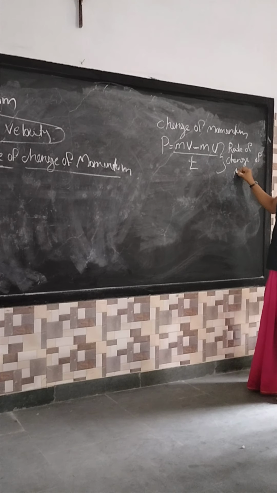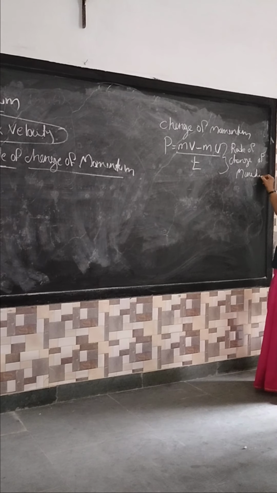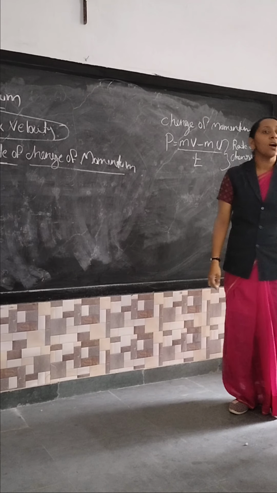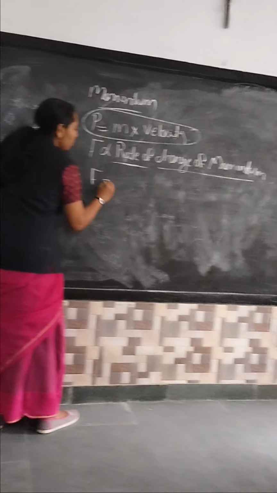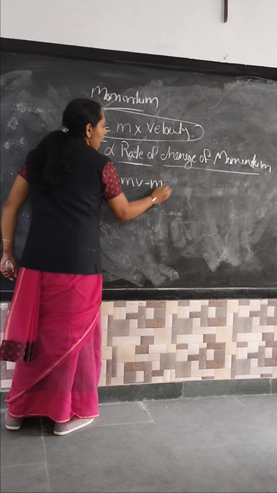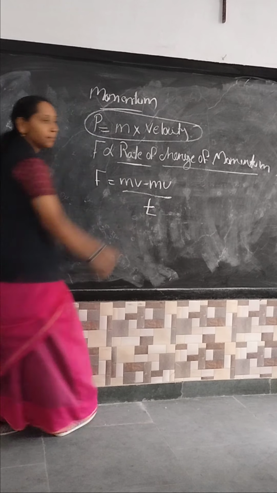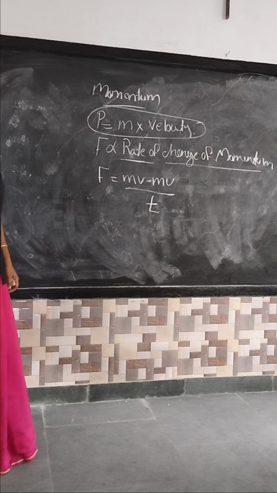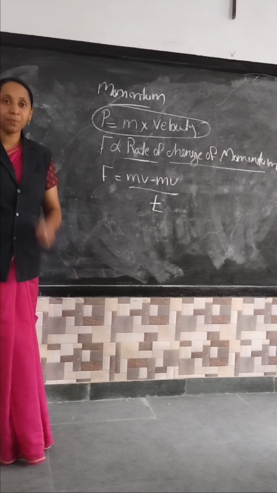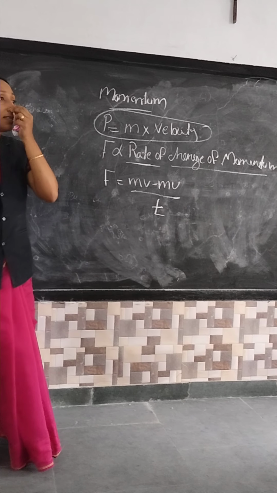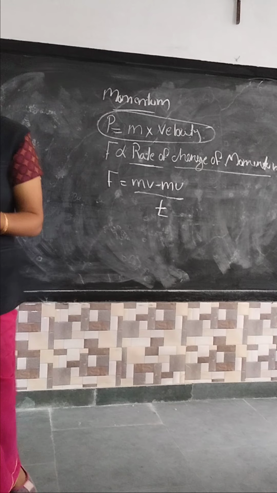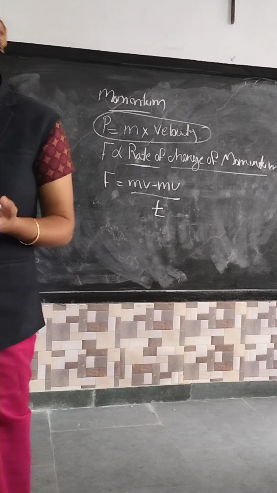Okay. So what is our term? The force is directly proportional to the rate of change of momentum. That's the reason F equals (mv minus mu) divided by t. Clear everyone? So we already know mass is a constant everywhere. Mass means the mass of the object. Mass of the object is always constant.